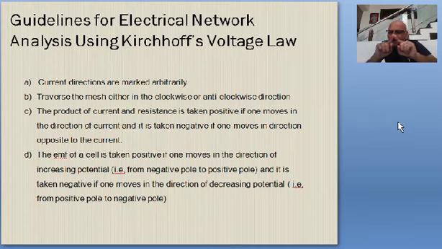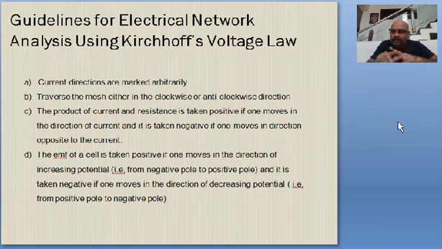Say for example, if ABCD is the mesh, from A to B you can mark current, and from B to C you can mark, and again in the reverse direction you can mark. That means you can mark the direction of the currents arbitrarily the way you want.